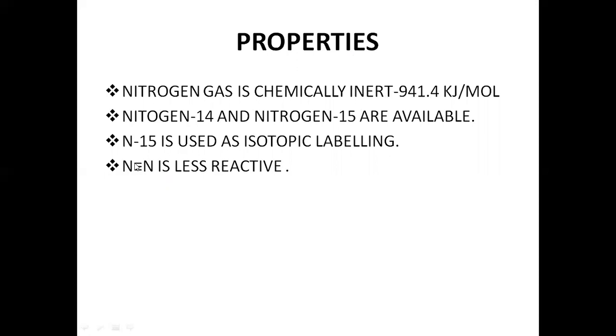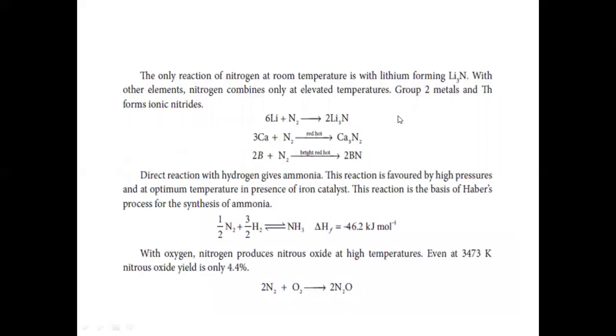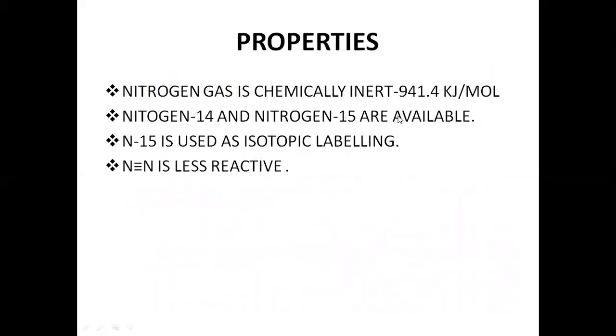That much energy is not available in the atmosphere, so nitrogen is chemically inert. Suppose we supply that much energy, then the bond will break.